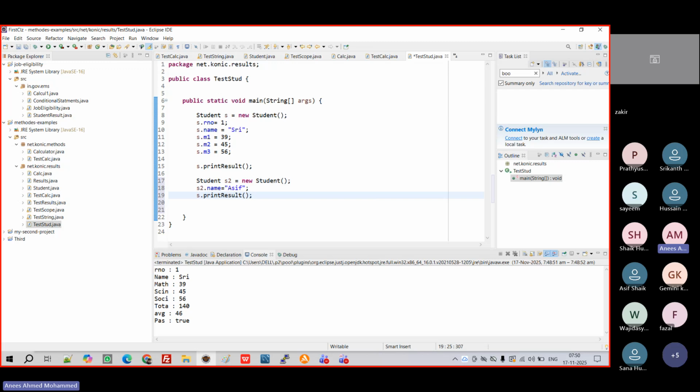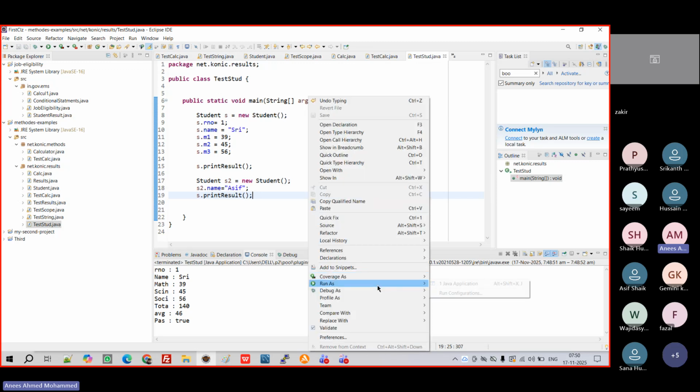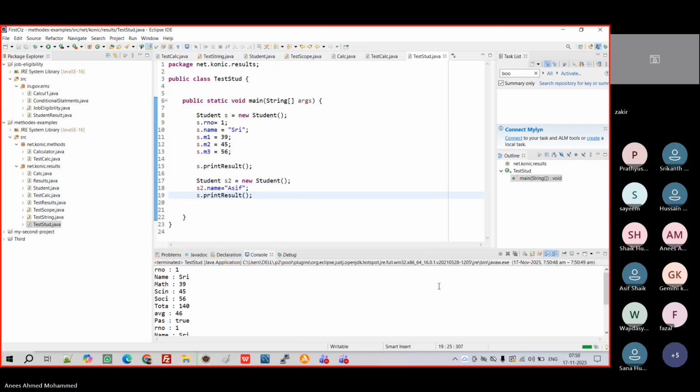Other things will be empty or zeros. If it's an integer, it will be zero. We'll discuss why it's behaving like this, right? So now you can see this dot print result. Okay. I gave s, sorry, I gave s, but I'm setting the value for s2. See the problem? Because s knows its marks, it's giving those. Now let me run it.